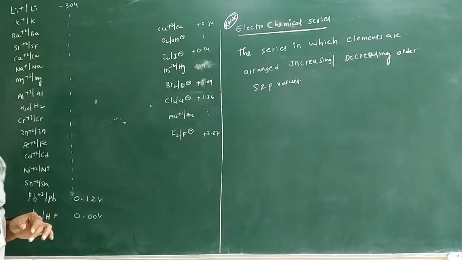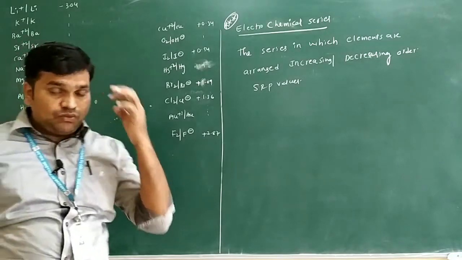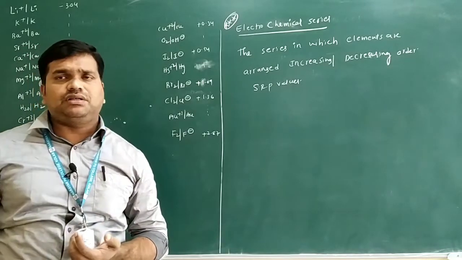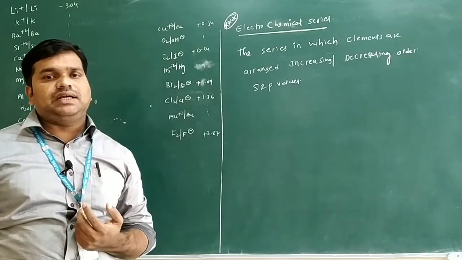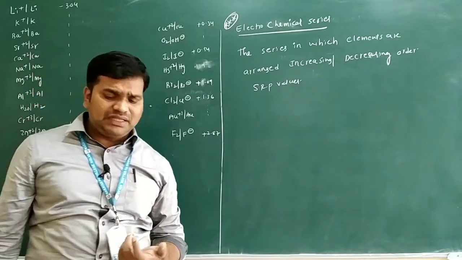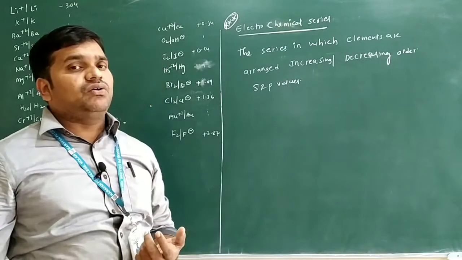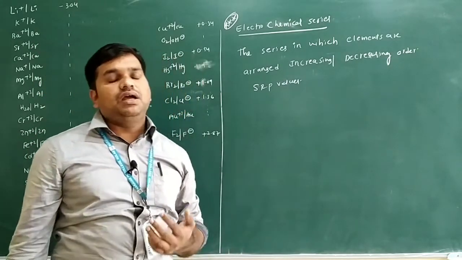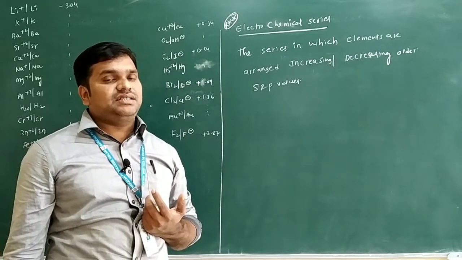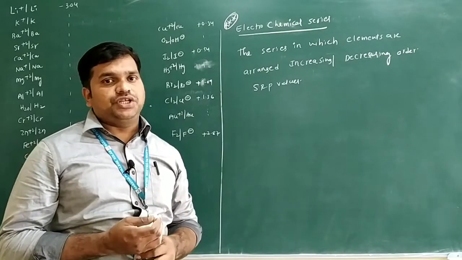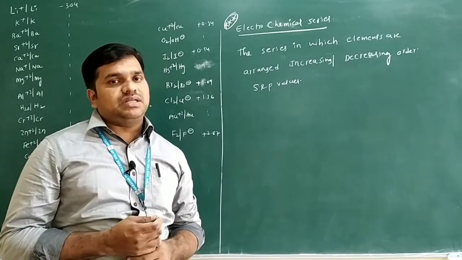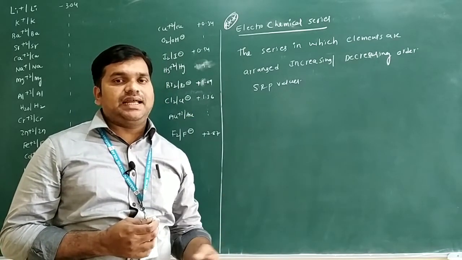Lithium is a metal, so generally Li plus is converted into Li. Gain of electrons we call reduction. Reduction means it acts as an oxidizing agent. But generally what is the nature of metals? Metals generally undergo oxidation. Oxidation means loss of electrons, so they act as reducing agents. Metals can act as reducing agents, and non-metals, because they undergo reduction, act as oxidizing agents.